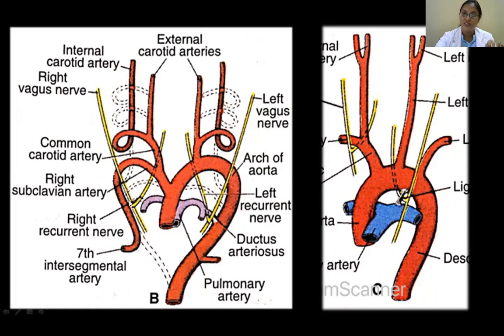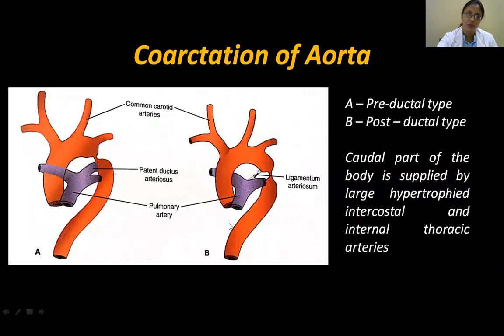So on the right side, they're regressing, because of which the recurrent branch is hooking at a higher level. But here, because this distal part of the 6th arch is intact, forming the ductus arteriosus in the fetus, and later in the adult, after birth, it becomes your ligamentum arteriosum. So this is why this is just hooked up here like this. So that's one point you should relate it with here.